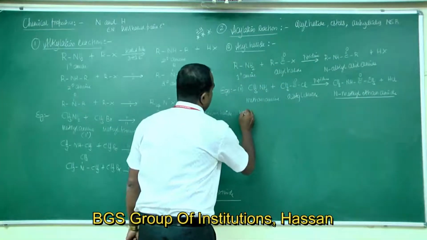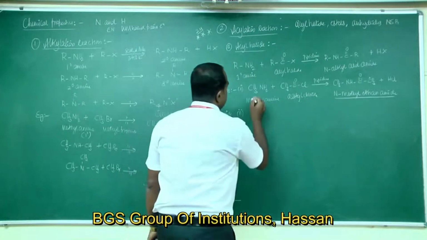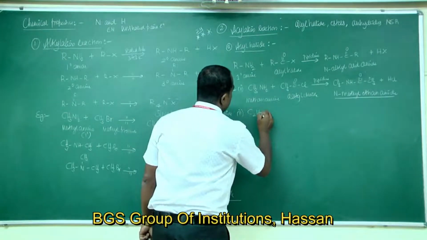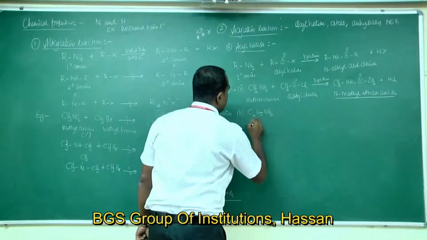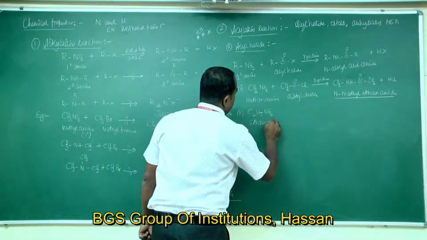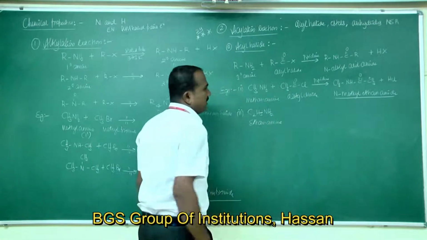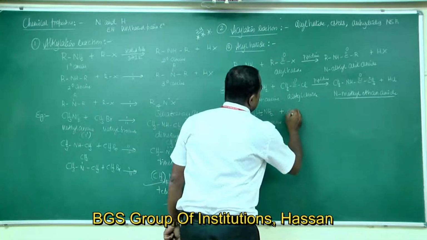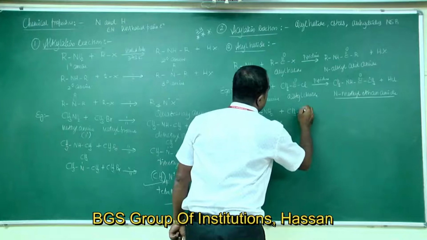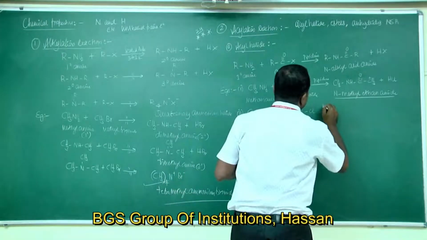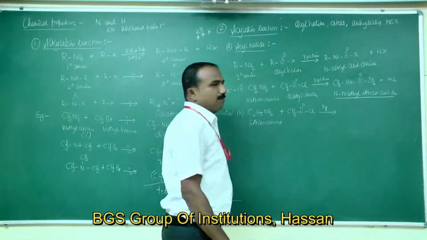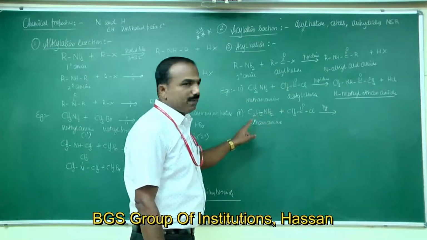Second example: if we take ethylamine, C2H5NH2, the IUPAC name for this one is ethanamine. It reacts with acetyl chloride in presence of base pyridine. I will write pyridine as PY.